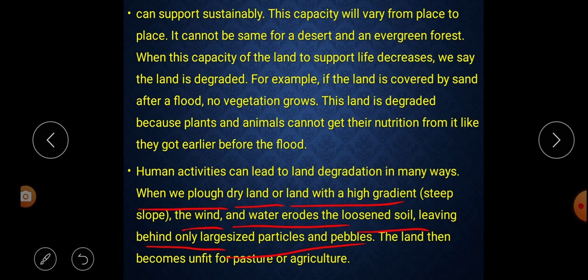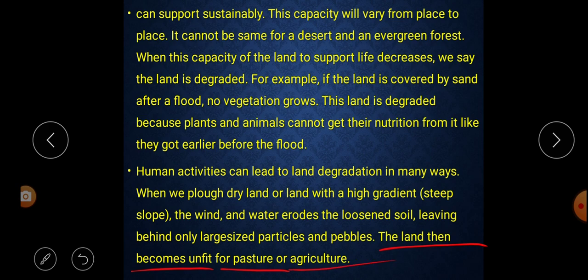Only the large size particles, small stones and pebbles stay back. The land then becomes unfit for pasture or agriculture. Now that land has become what? Unfit for pasture. That means for feeding domestic animals, or it is not suitable for agriculture.